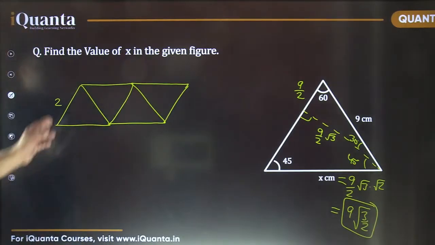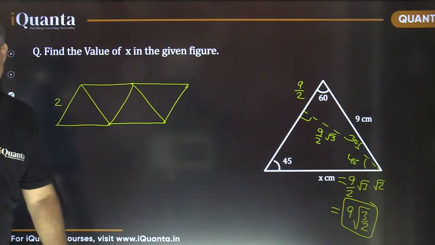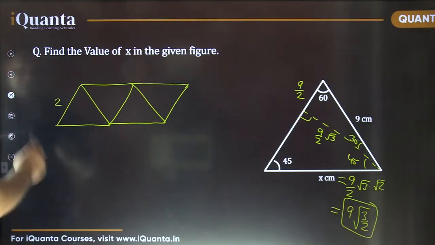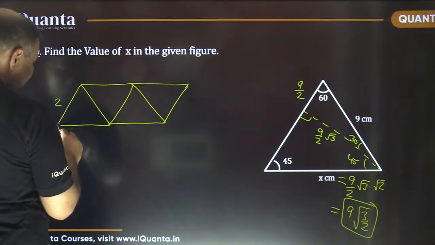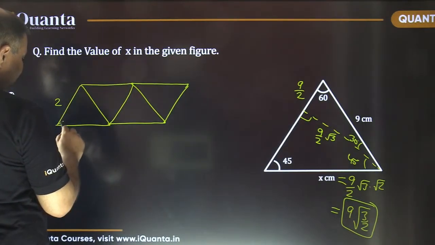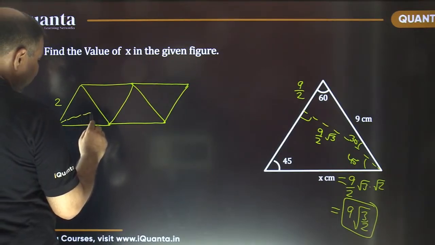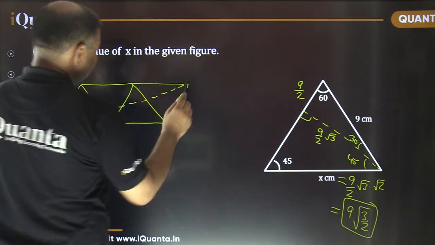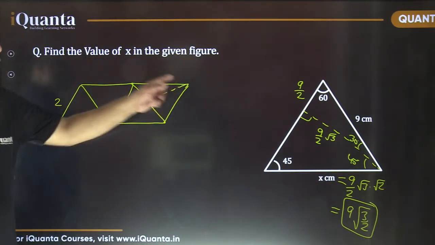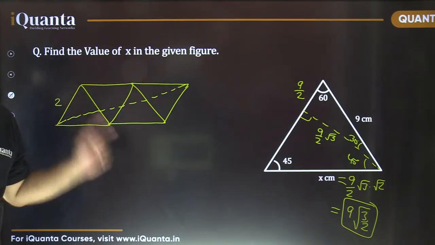So now these are 4 equilateral triangles, each of side length 2. So the question is, you need to find out the length of the longest diagonal of this quadrilateral. The whole big quadrilateral that has been formed, in it you need to calculate the length of the longest diagonal.